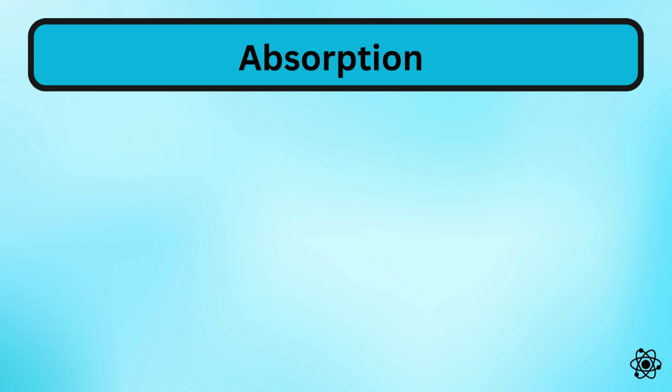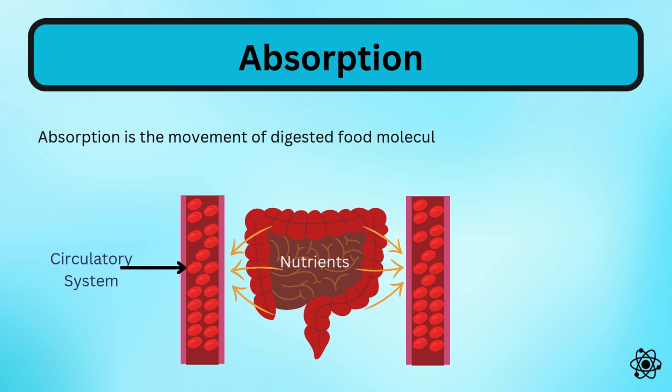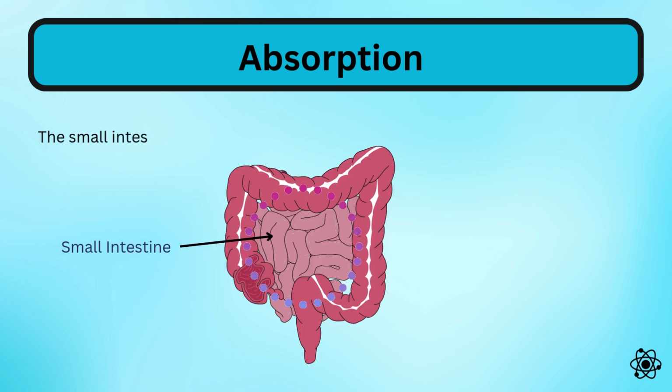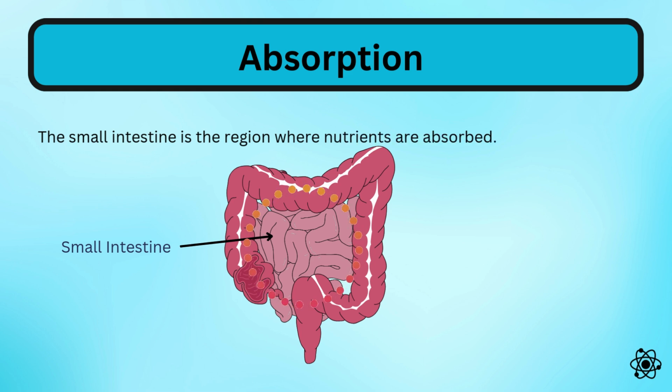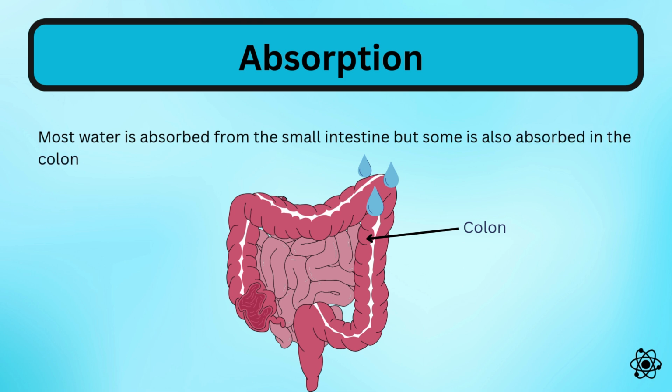Finally, let's learn about absorption. Absorption is the movement of digested food molecules from the digestive system into the blood. The small intestine is the region where the nutrients are absorbed. Most water is absorbed from the small intestine, but some water is also absorbed from the colon.